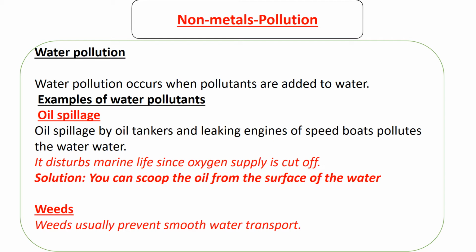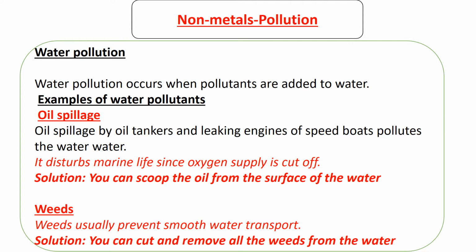The movement also can be extended to the lives of aquatic organisms. These organisms might have a lifestyle of moving between point A and point B. But if there are too many weeds between the 2 points, their way of survival is going to be disturbed, as they cannot move from where they find home to where they get food. So weeds are also considered to be water pollutants. One solution to deal with weeds is to cut and remove all the weeds from the water.